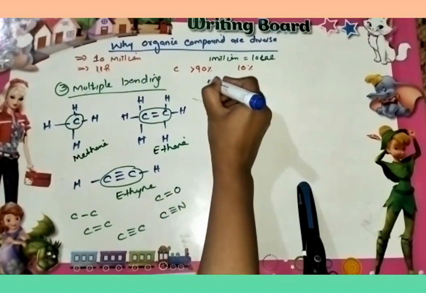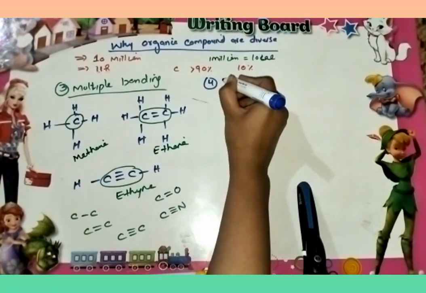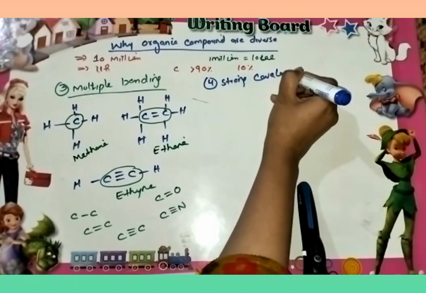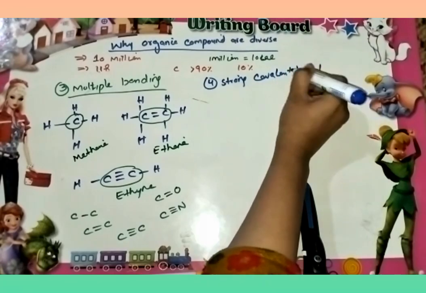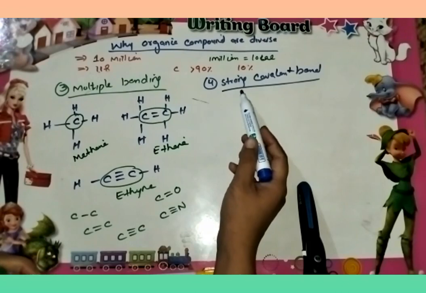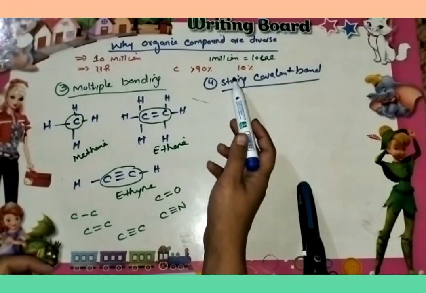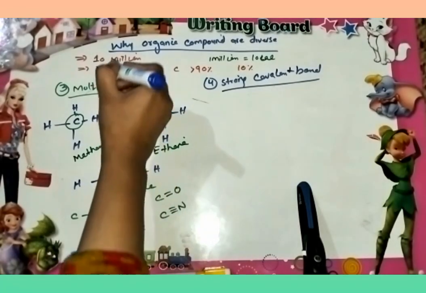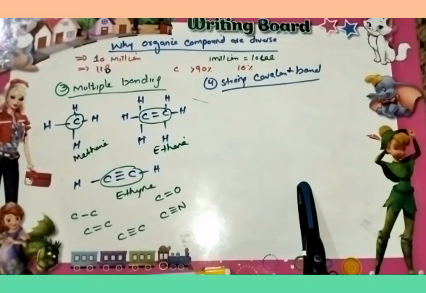And the fourth reason is strong covalent bond. Organic compounds have strong covalent bonds as compared to the covalent bonds which exist in inorganic compounds. So due to having strong covalent bonds, there is a diversity and huge magnitude of organic compounds. So these are the reasons for the diversity of organic compounds.